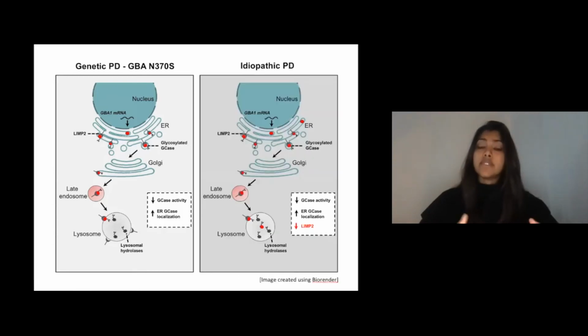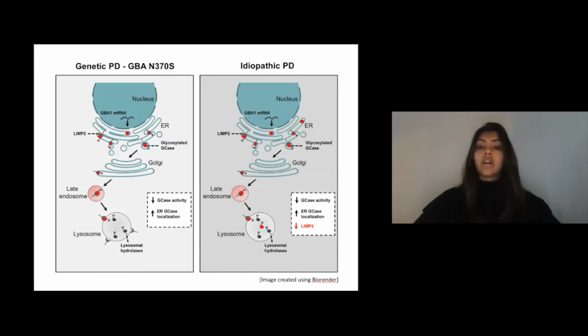Now, the real interesting results actually came when we looked at the idiopathic PD fibroblast cells. What we saw in the idiopathic PD cells was that they also exhibit reduced lysosomal GCase activity and increased retention of the GBA protein in the ER, similar to the genetic form of PD. And in addition to this, these cells also exhibited a significant reduction in the level of the trafficking protein LIMP2.